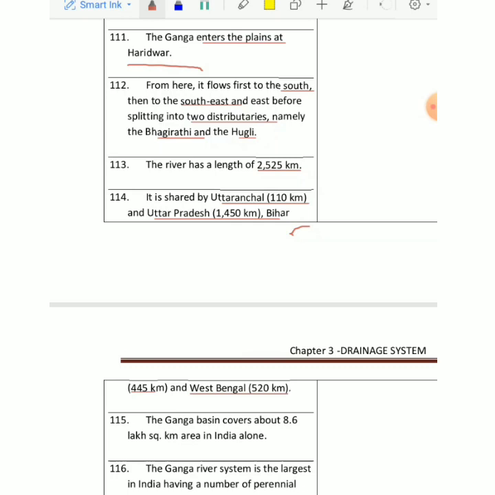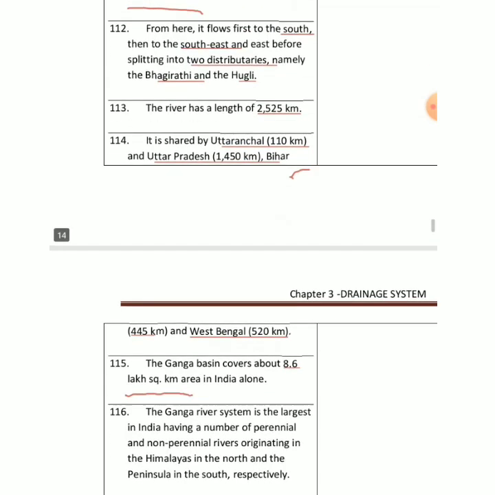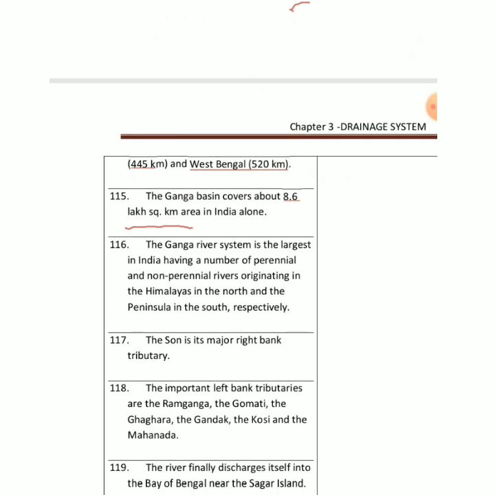Ganga basin is a very large basin, that is around 8.6 lakh square kilometers in India alone. So if I say Ganga is the largest system in India, we have to agree on this, okay? And so many perennial and non-perennial rivers also originate from the Himalayas. मैंने आप लोगों को बताया था we have two types of rivers, one is called perennial and one is called non-perennial. Perennial means जिसमें पानी सारा साल रहता है, right?